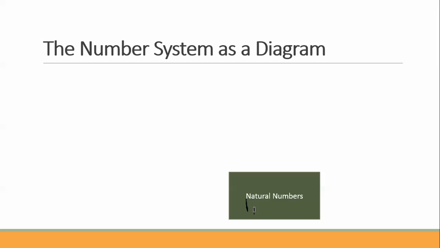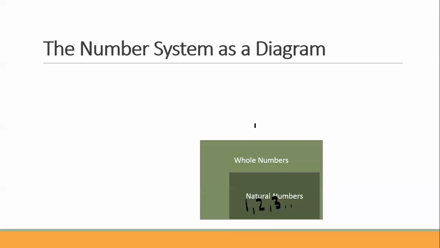1, 2, 3, and those go on forever. Those are our natural numbers. Then we add our whole numbers. So whole numbers is the natural numbers, because the natural numbers are inside the whole numbers, and our number 0.